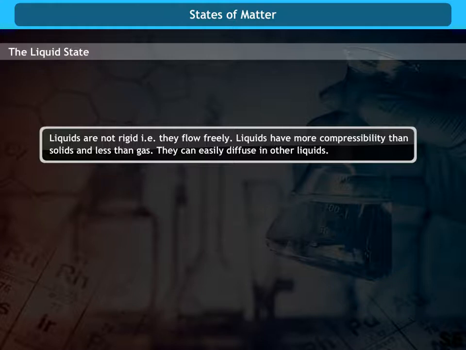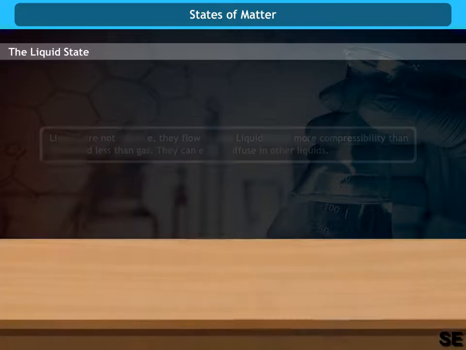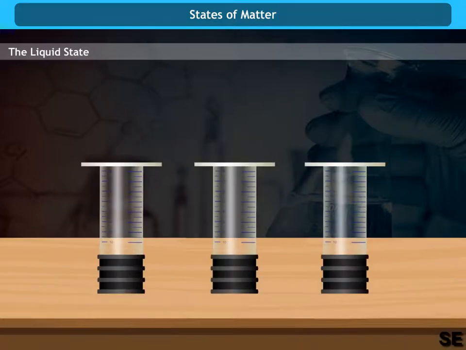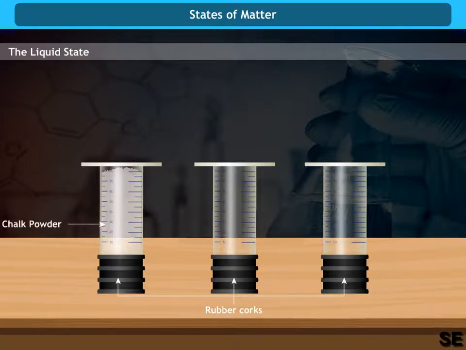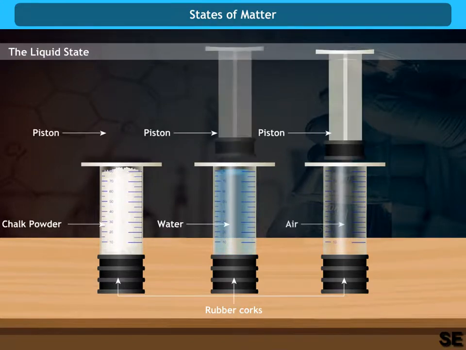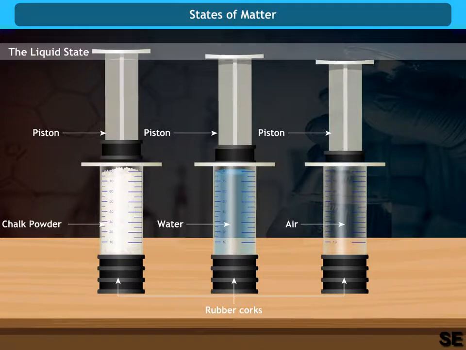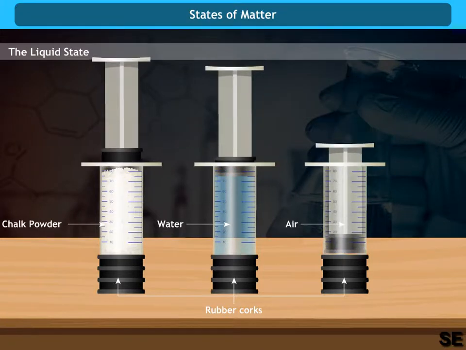Let us explain with the help of an activity. Take 3 syringes and remove their pistons. Also, close the nozzles of the syringes with rubber corks. Then fill one syringe with chalk pieces, the other with water, and the third with air. Now insert the pistons back into the syringes and push them.